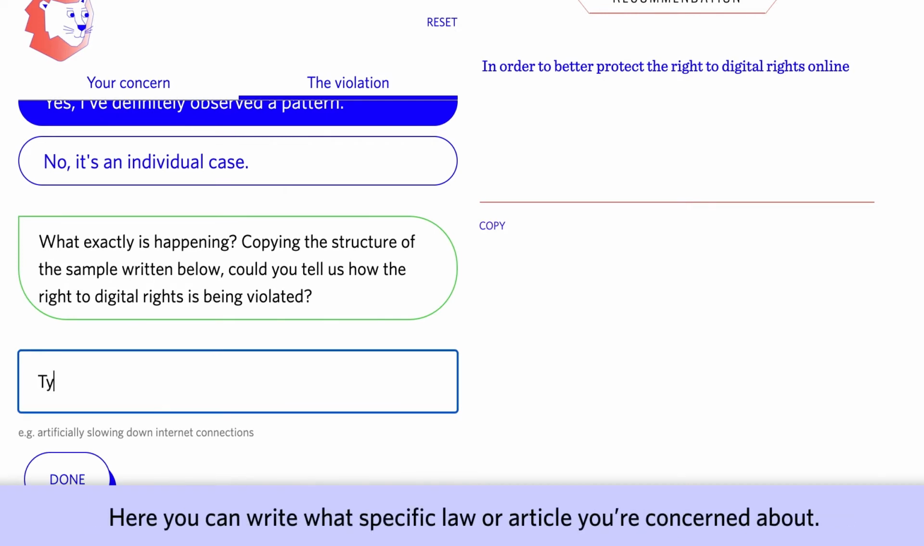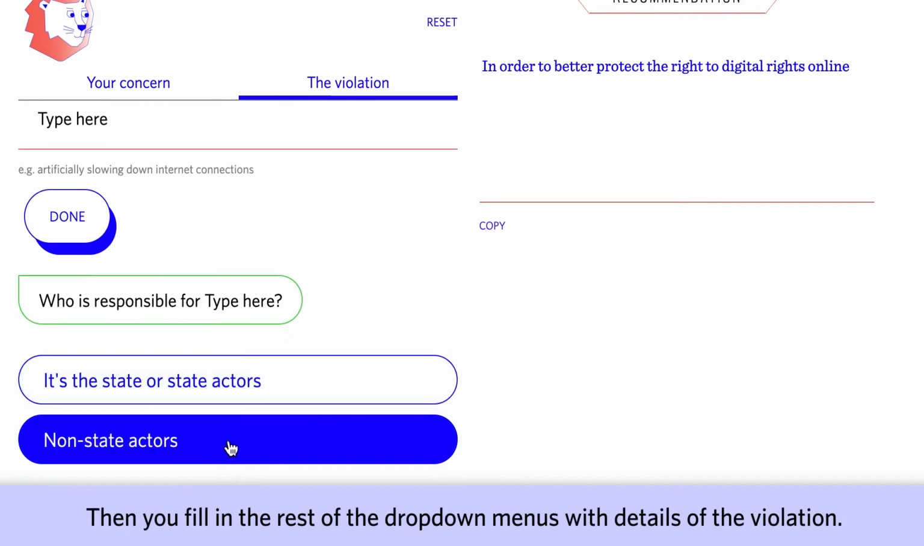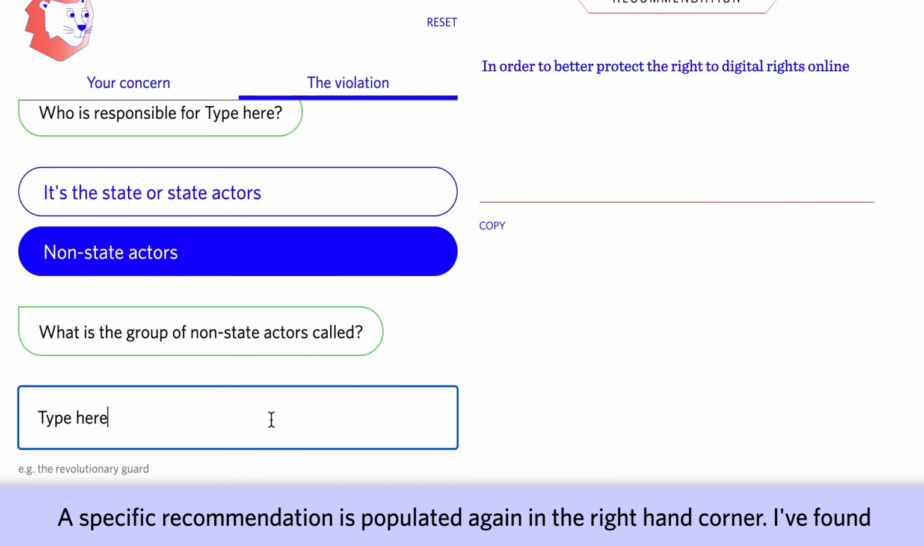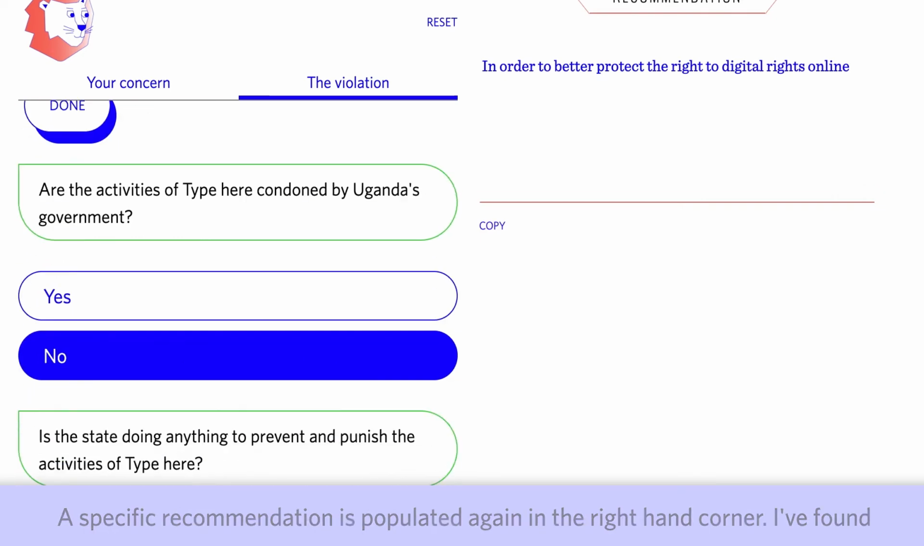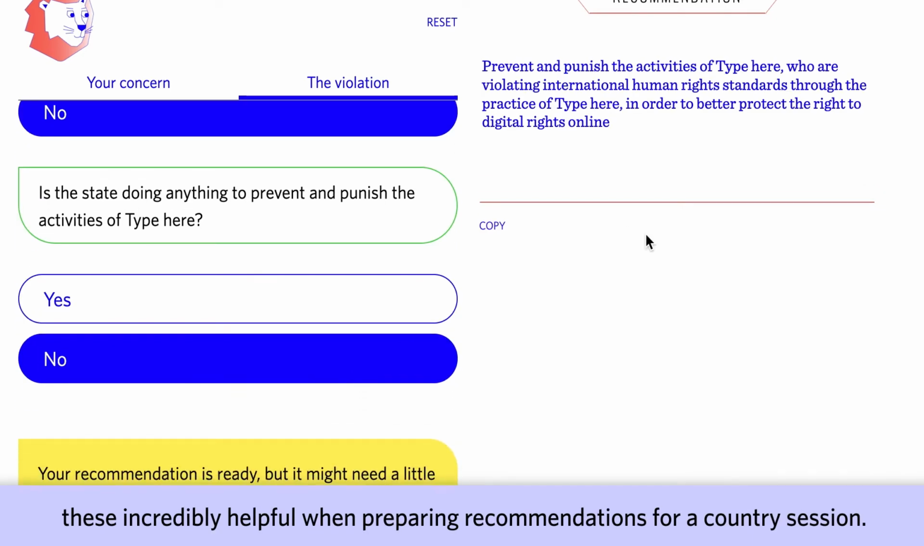Here you can write what specific law or article you're concerned about. Then you can fill in the rest of the drop-down menus with details of the violation. A specific recommendation is populated again in the right-hand corner. I've found these incredibly helpful when preparing recommendations for a country session at the UPR.